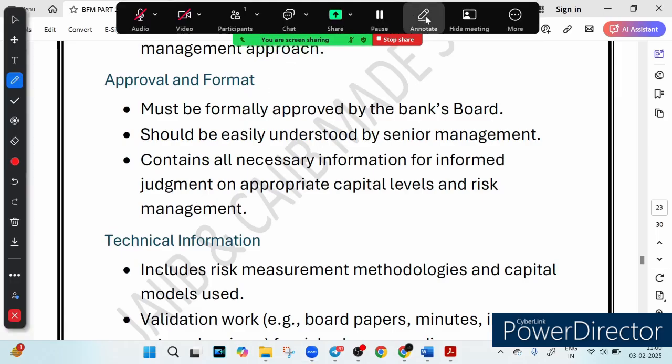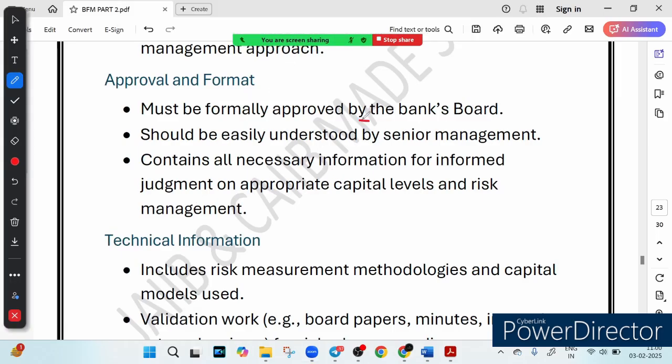So, friends, you know that it must be approved by the board, right? The bank board must approve it. It is not just another internal report. It is a legally important document, and obviously it should be easy to understand. Senior management should be able to read it and take action.